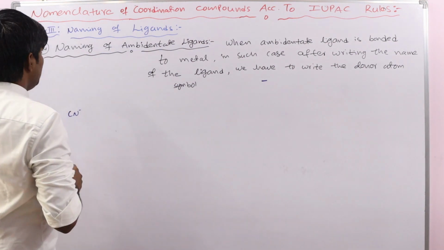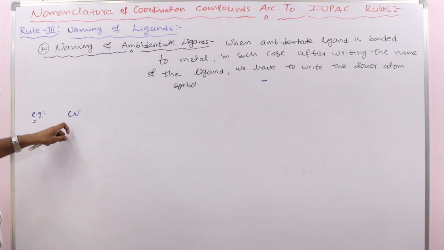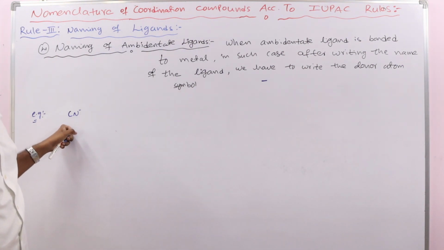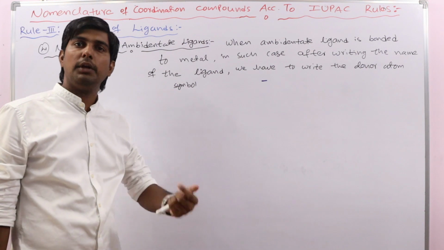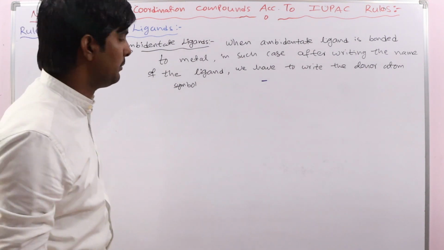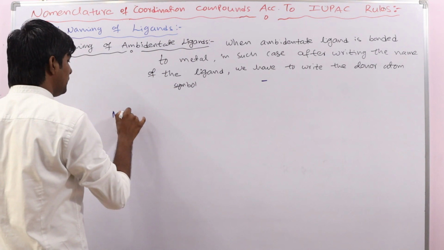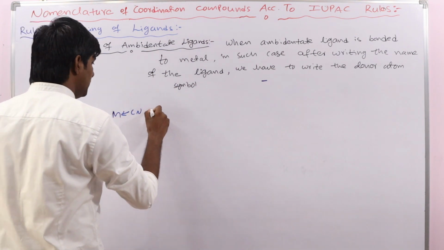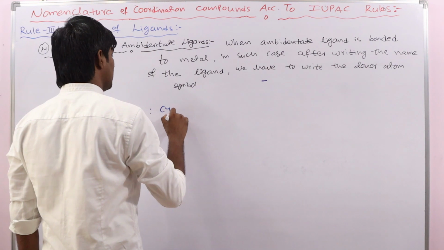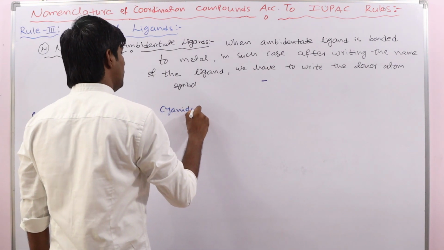CN minus. For some ambidentate ligands special names were already given, so in that case there is no need to mention the donor atom symbol. For example, this one may be bonded to the metal through carbon, in this case cyanido.